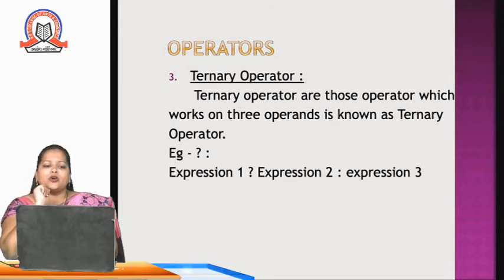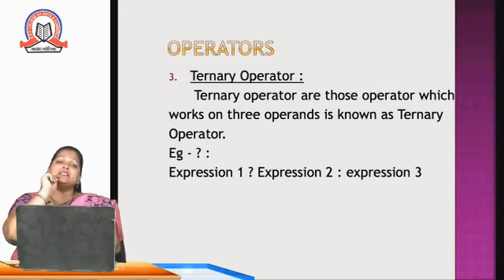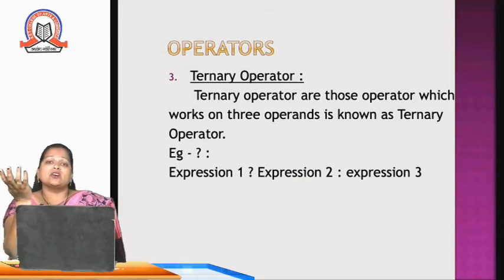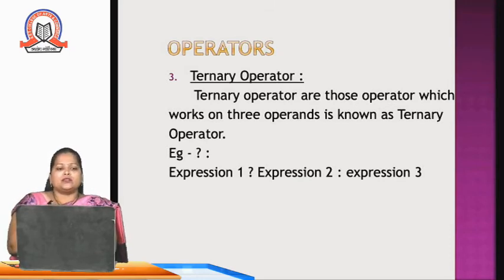Third is ternary operator. Ternary operator means that operator which works on three operands. We saw operators working on one operand, and on two operands. This one works on three operands. The operator basically looks like this: question mark and colon. So how do we write it? Expression 1, then question mark, expression 2, colon, expression 3.